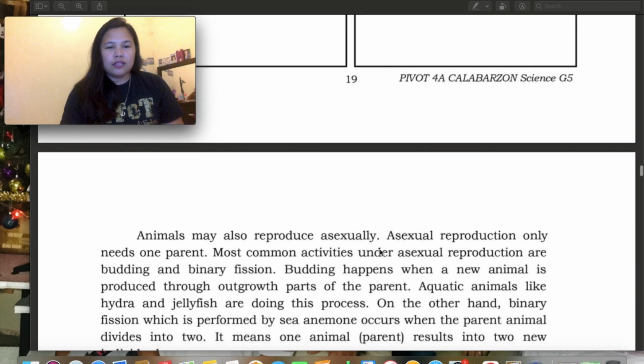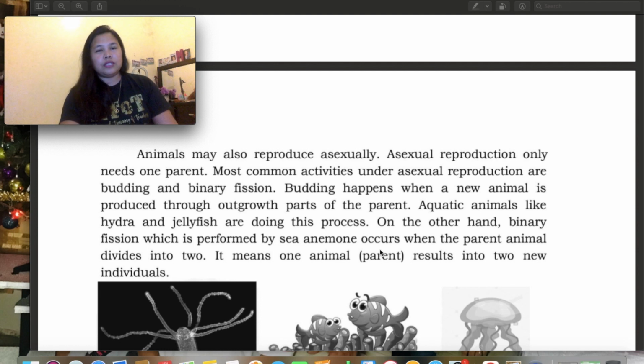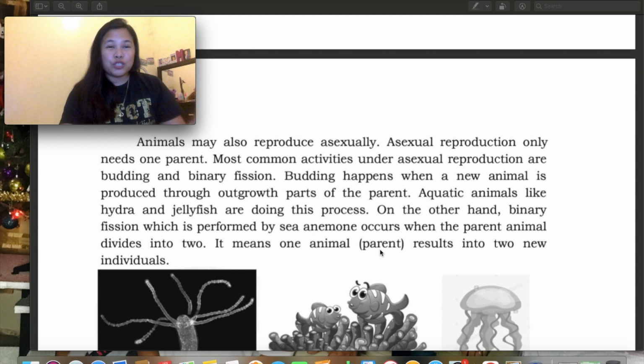And then, let us proceed. Animals may also reproduce asexually. Ito yung sinasabi na kung meron tayong sexual reproduction, meron ring asexual na single parent lang po. Kung sa tao, hindi po involved dito yung tao. Kapag kasi single parent, naghiwalay yung parent. Pero sa animals, kayang-kaya po na magparami siya ng sarili. Meron pong ganun sa animals.